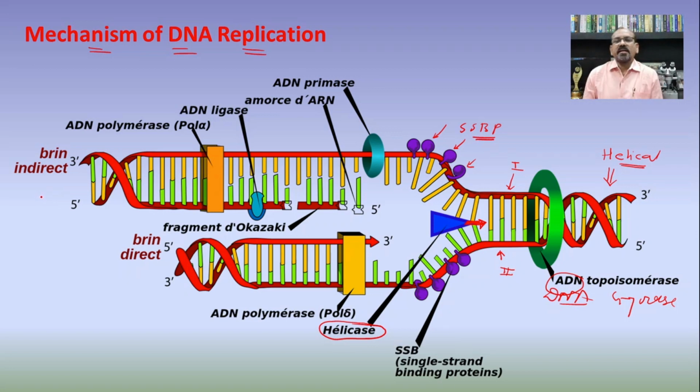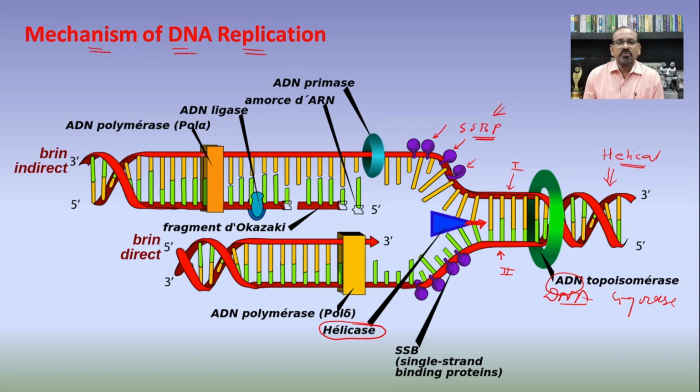These single stranded DNA binding proteins attach to the DNA strand in such a manner that the nitrogen bases remain exposed, so that the DNA polymerase can recognize them during the DNA replication. After the separation of these two DNA strands from each other and binding of the single stranded binding protein, they remain with the exposed nitrogen bases, means unpaired nitrogen bases.